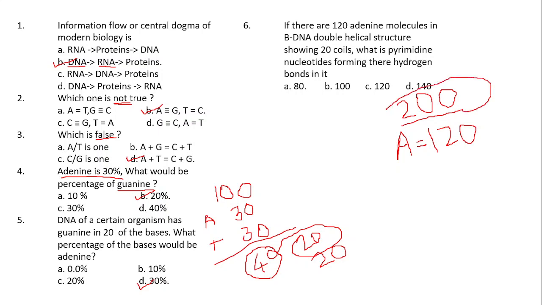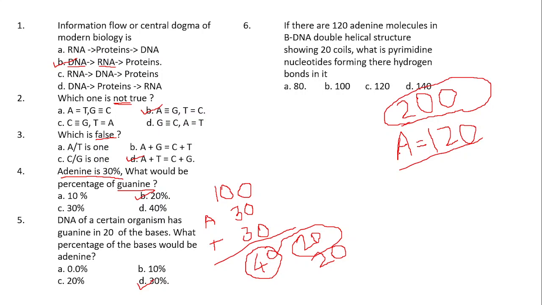Out of 200 base pairs, adenine is 120. If adenine is 120, then what will be there? Cytosine will be always equal to adenine, that is 120. Okay, and the remaining is what? 80.